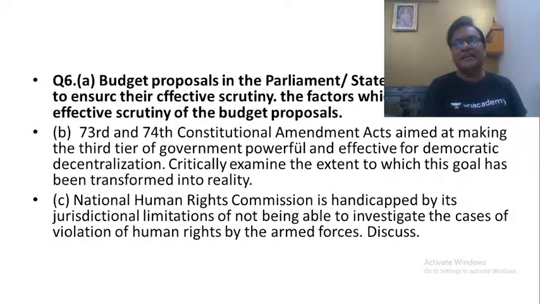Mahatma Gandhi said that he wanted these local self-governments, villages, to be transformed into self-sufficient independent republics. But we have not seen that, because of the attitude of both the central as well as state governments.